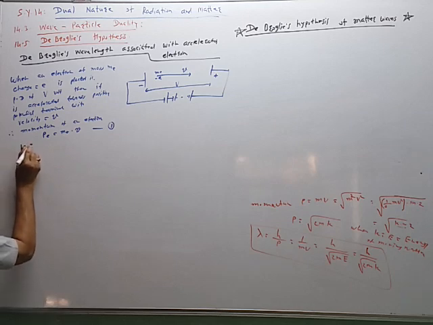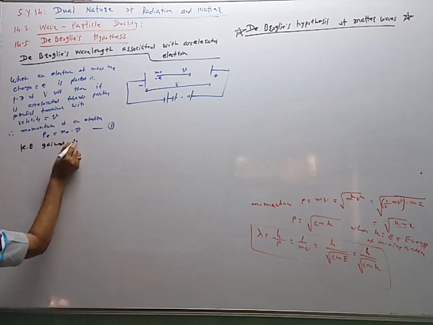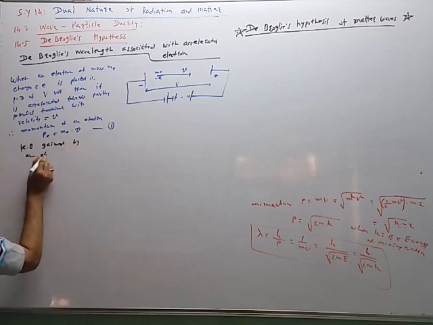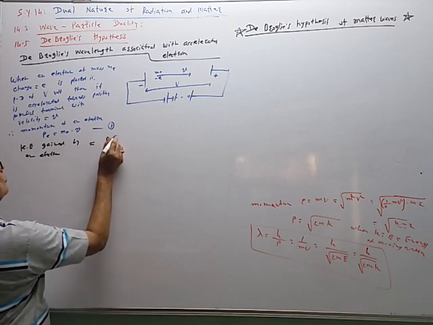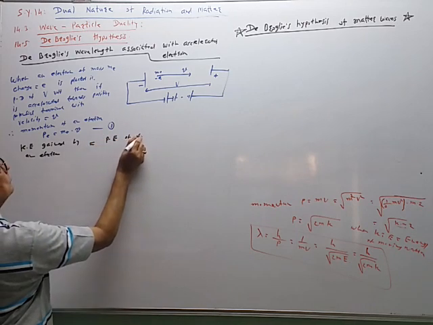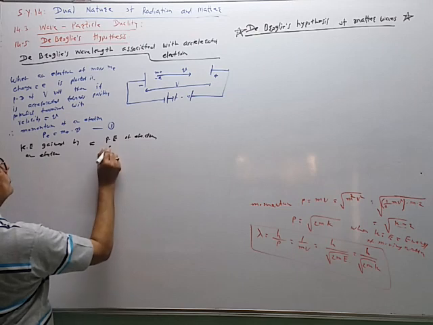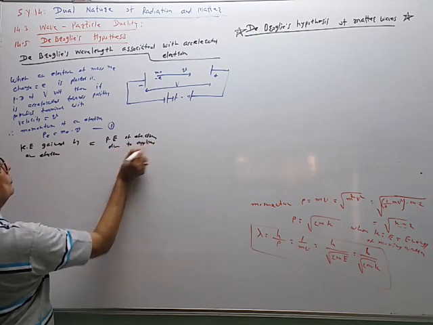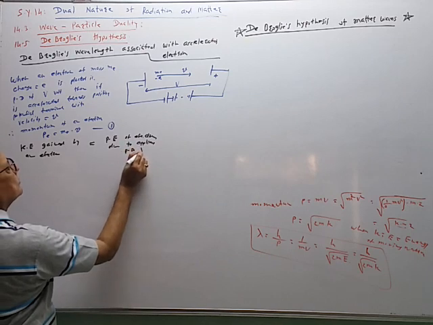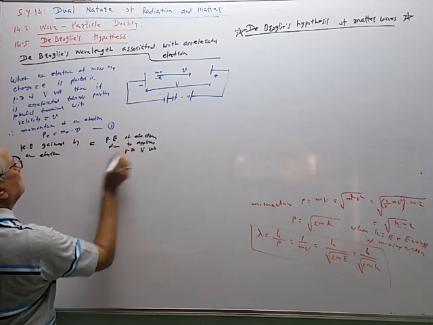Kinetic energy gained by an electron is equal to potential energy of the electron due to the applied potential difference V volt.